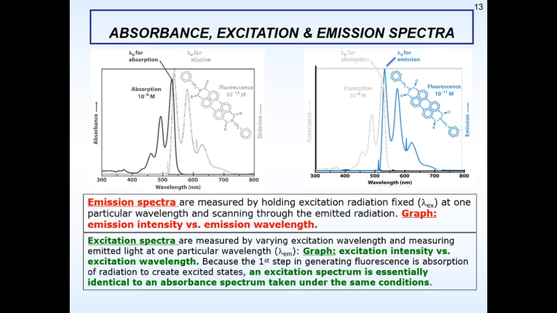Because the first step in generating fluorescence is absorption of radiation to create an excited state, an excitation spectrum is essentially identical to an absorption spectrum taken under the same conditions. That means the conditions will always remain the same. We shall not change the temperature, we shall not change the solvent, and we are not going to change the excitation radiation either. That means we are going to hold the excitation radiation at 300, 400 and 500. But once it is emitted at a longer wavelength, then we say there is emission spectroscopy, and there is a chance that we are going to get fluorescence spectroscopy.